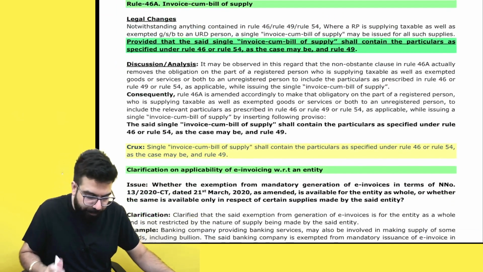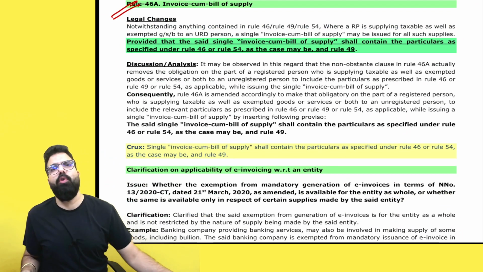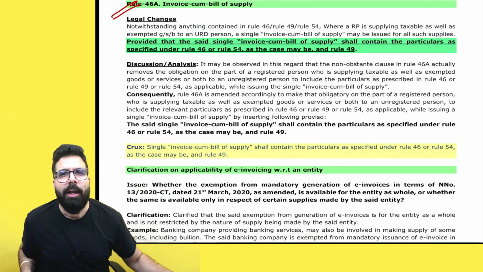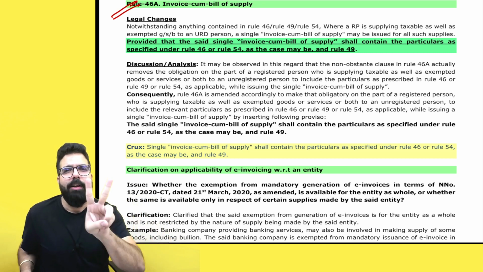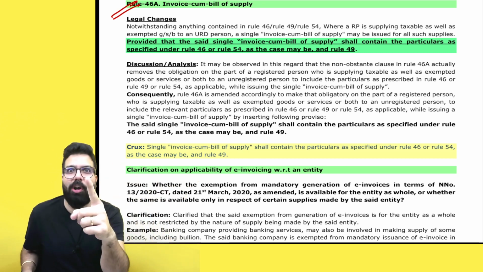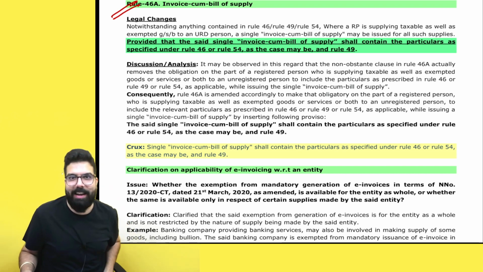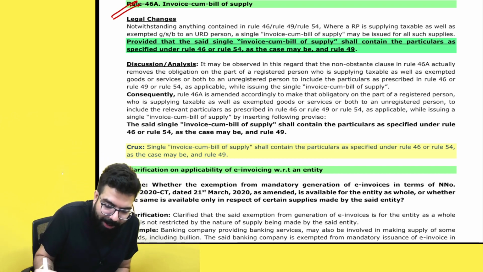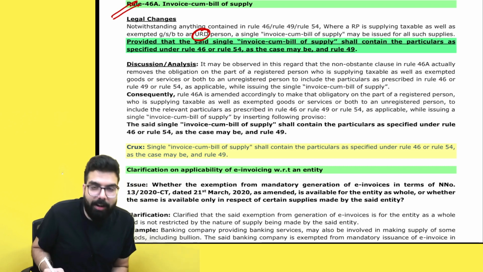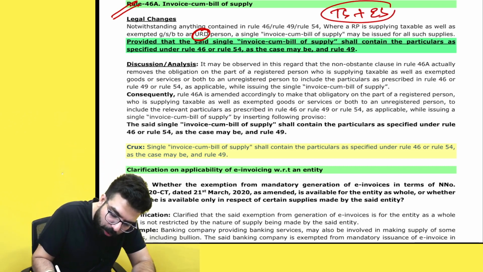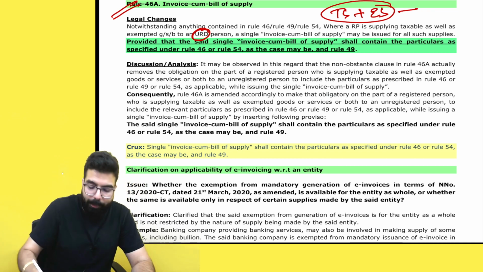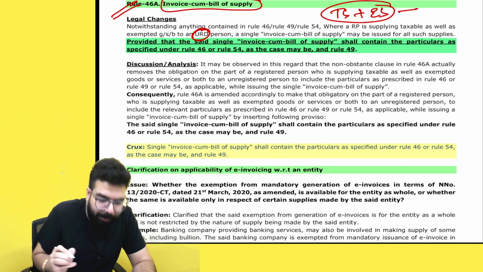Please be careful. The next one, listen to me very carefully. Rule number 46A used to say that if you are supplying taxable service plus exempt supply to an unregistered person, you can issue one document which was known as invoice cum bill of supply. Yes, sir, we remember. You can give one single document, known as invoice cum bill of supply.